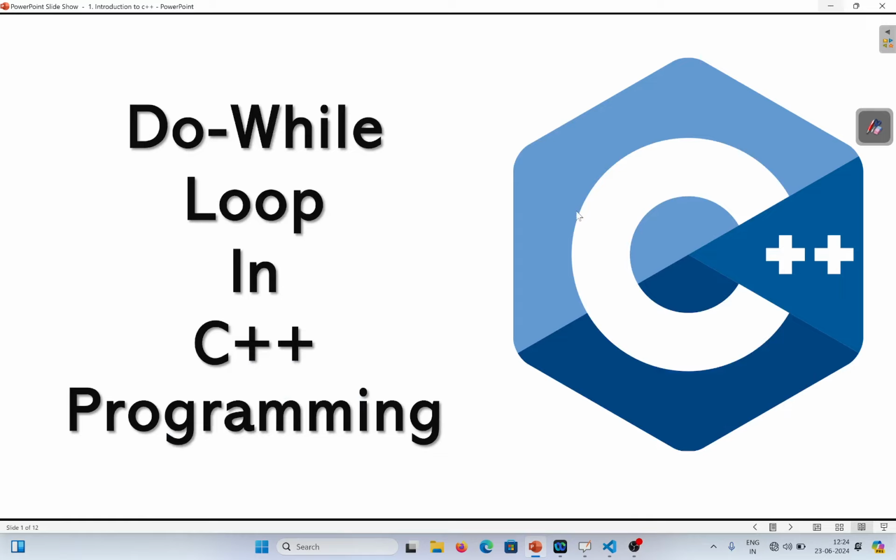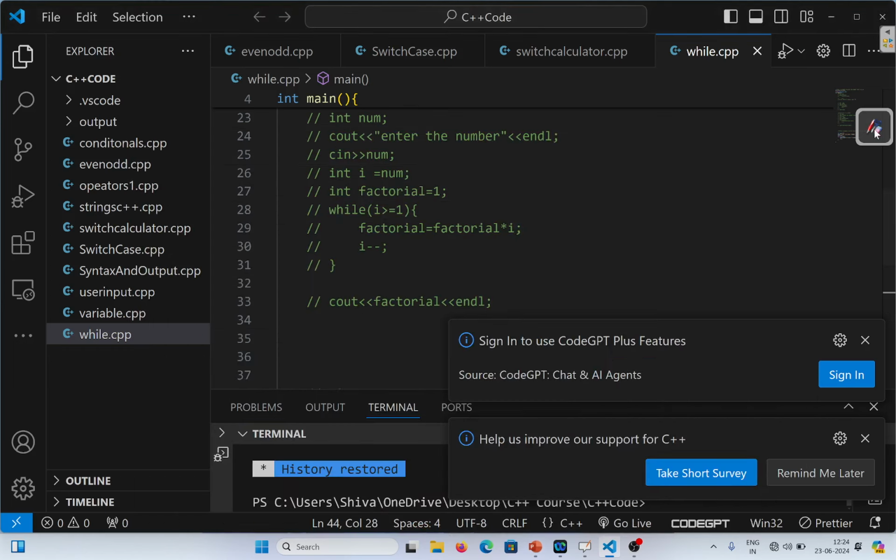Hi guys, in the last video we discussed the concept of the while loop. Along with that, we did multiple practice questions on the while loop. In this video, we will be discussing one more important concept of C++, that is the do while loop in C++ programming. Along with that, we are also going to do some practice questions on the do while loop. So let's start this video.